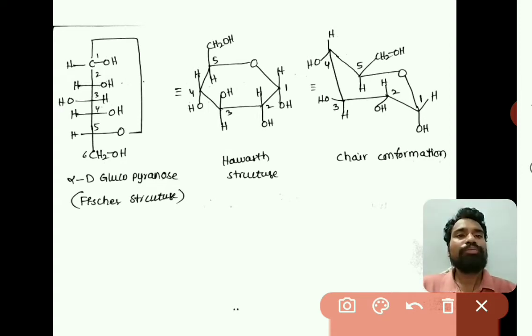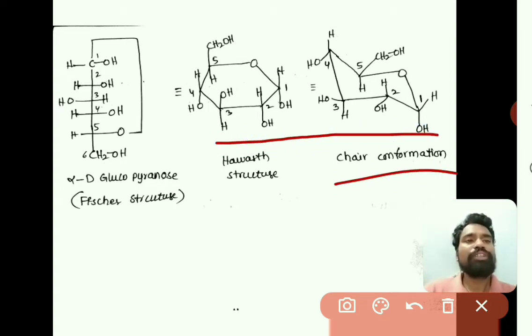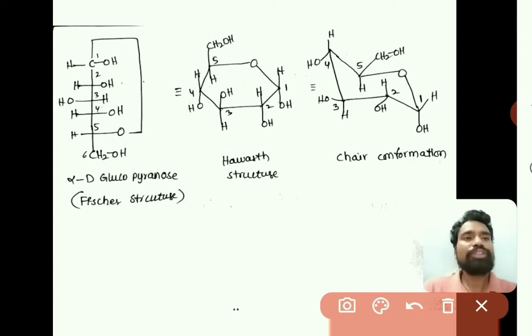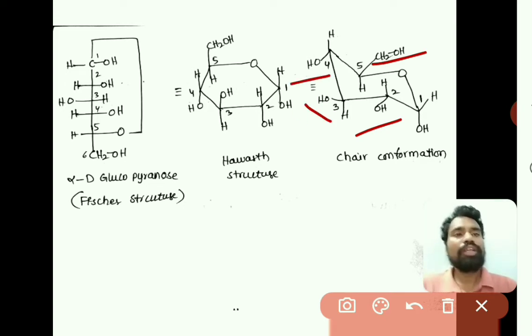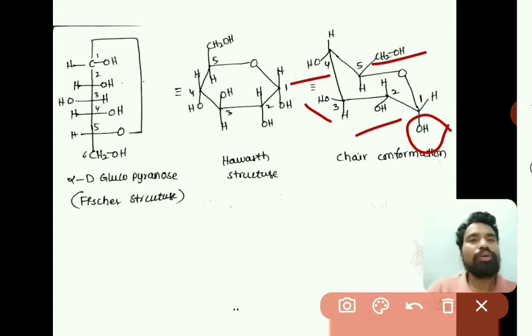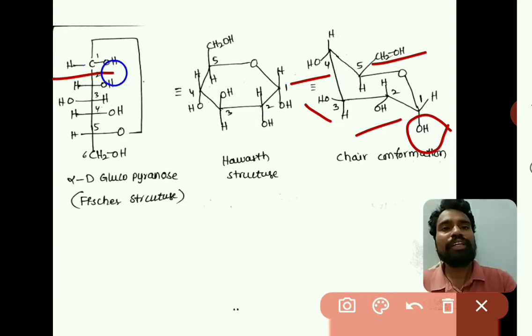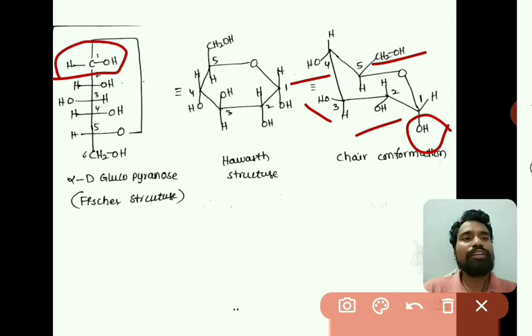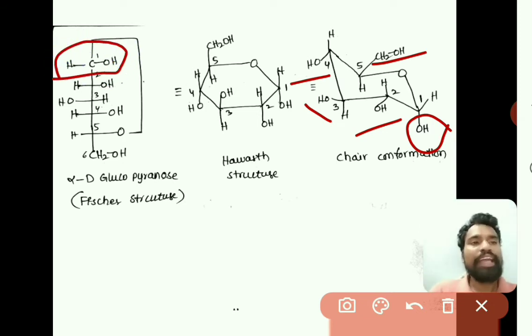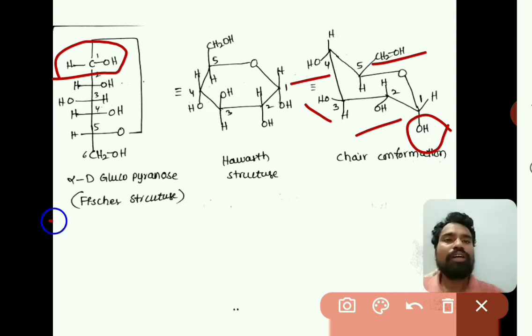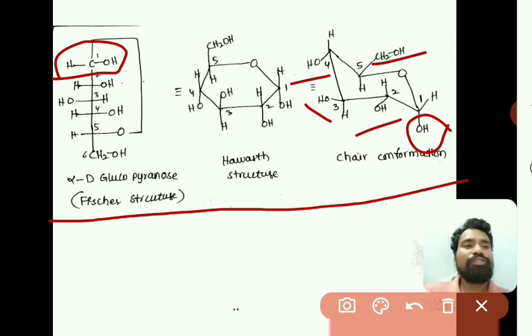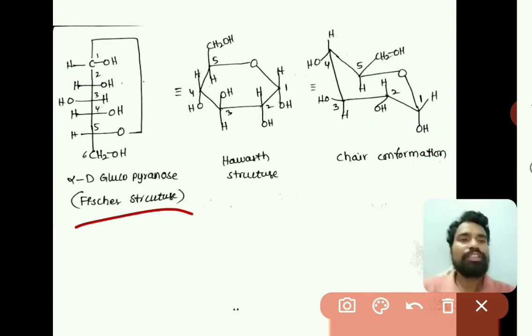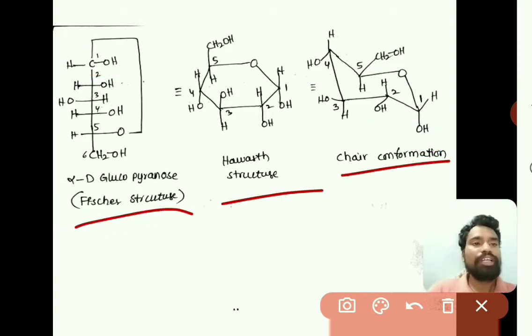The same thing is written as a chair conformation: all the carbons have bulky groups at equatorial position, and at the first carbon the OH group, as it is on the right side, will be in axial position. So these are the different cyclic structures of alpha D-glucopyranose: Fischer structure, Haworth structure and chair conformation.